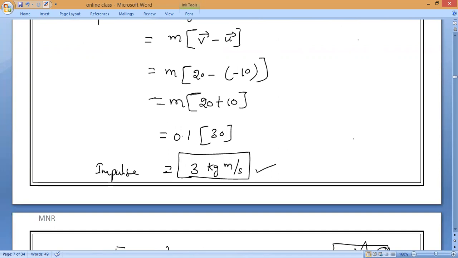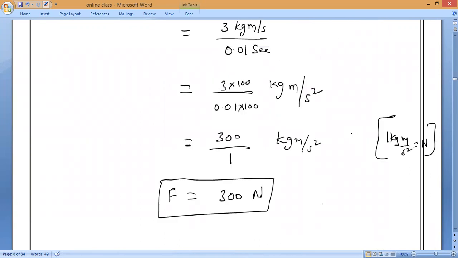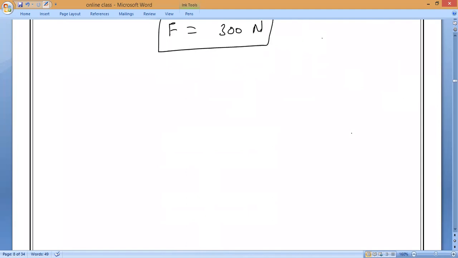You can use the acceleration formula: final velocity minus initial velocity divided by time period. So by the time we know that mass is equal to 0.1 kilogram.